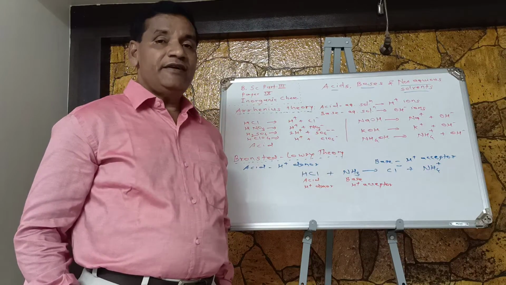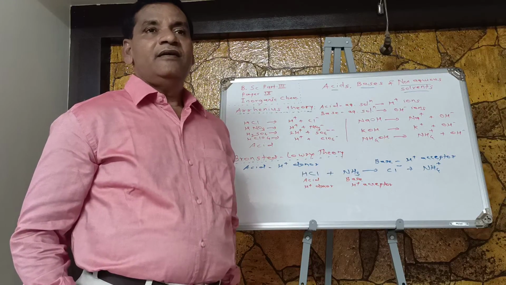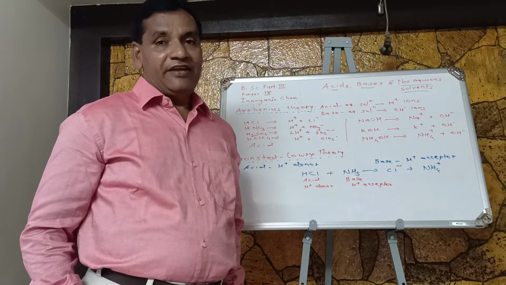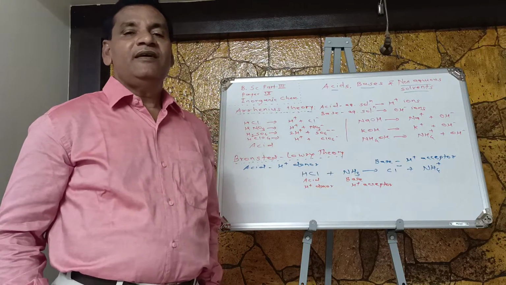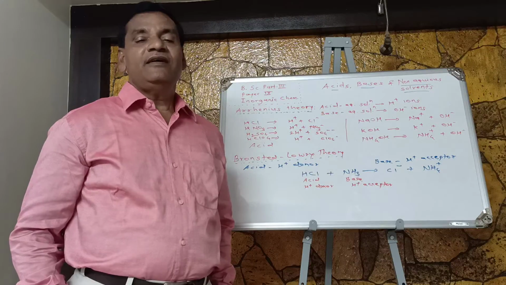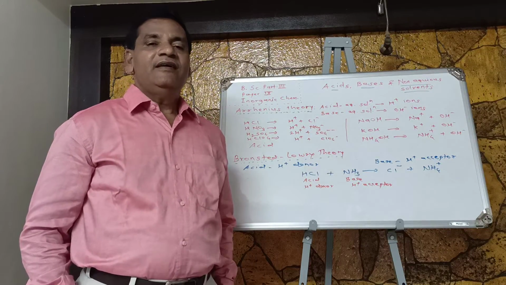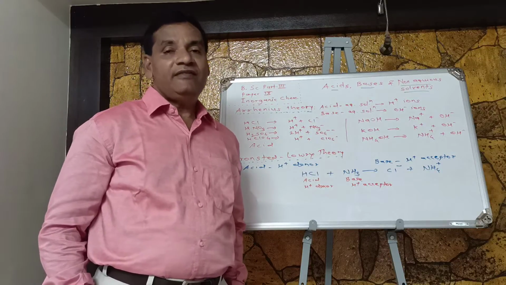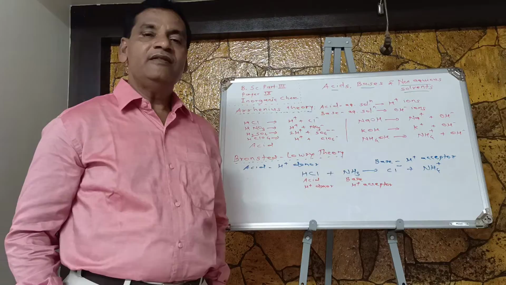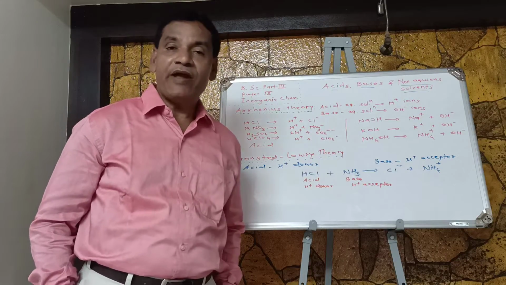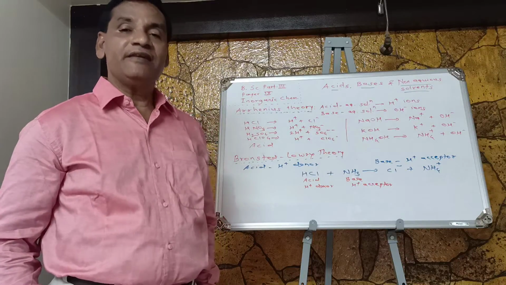In earlier days, acids were defined as substances which are sour in taste. When they react with a base, they form salt. Acidic compounds turn blue litmus into red, and when these substances react with metal, they liberate or release hydrogen gas.